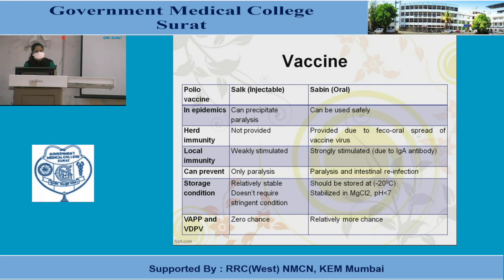Herd immunity is not provided by the injectable, while in oral it is provided due to fecal-oral spread of the vaccine virus. Local immunity is weakly stimulated by the injectable, while strongly stimulated by the oral due to IgA antibody. Injectable only prevents paralysis, while the oral one prevents both paralysis and intestinal reinfection.